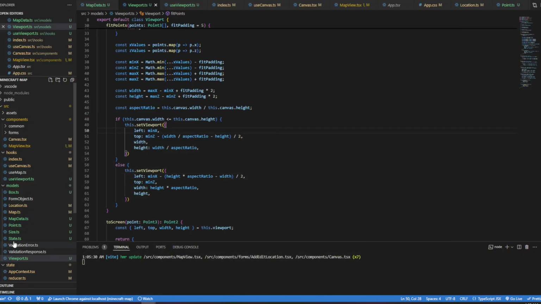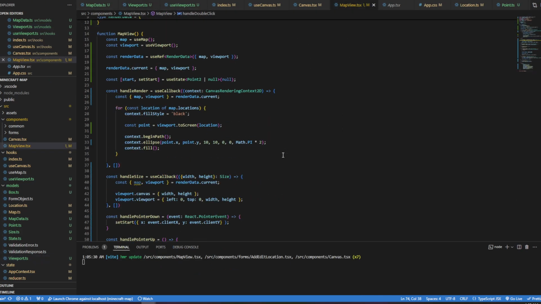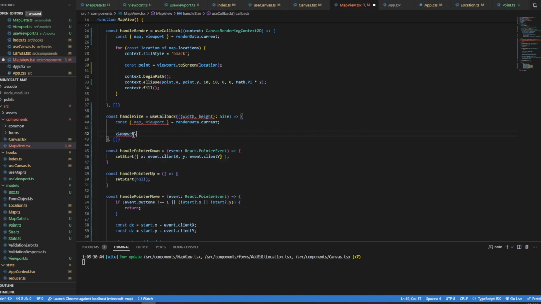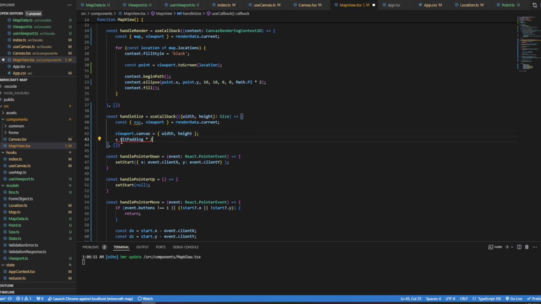So I'm going to add back, I think I'm going to go back to map view. Here, I'm going to change this back to viewport.fitPoints map.locations. Do that, and it does. Okay. Wait. Okay. I need to do that here. Oh, no, not that. So viewport.fitPoints map.locations. Bam, like that.